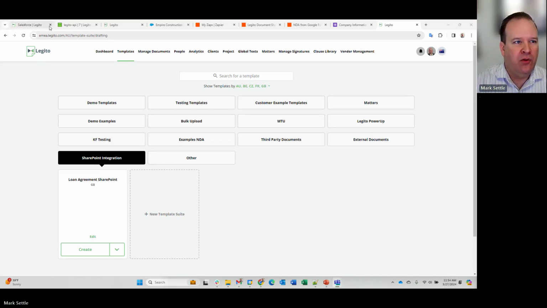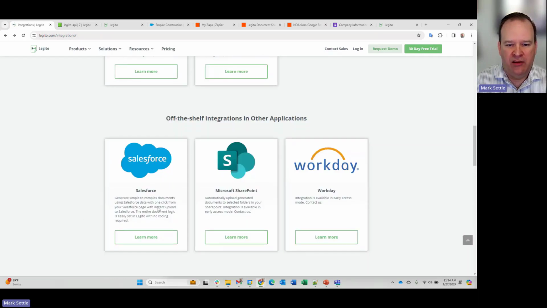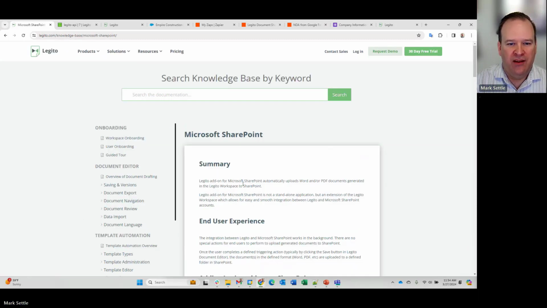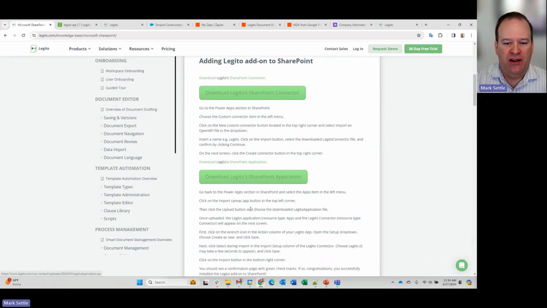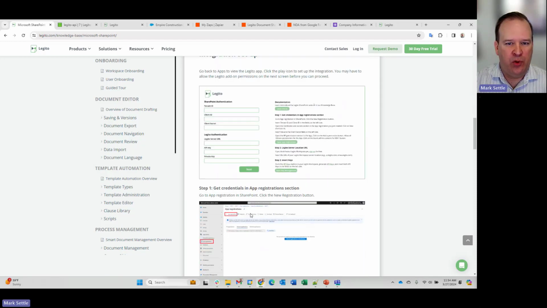So what I will do is I'll actually come back to our integrations page. And if you go into off-the-shelf integrations under Microsoft SharePoint, and this is just open to the public documentation, you can go to the integrations page and take a look at this, but this will actually walk through how to connect everything and set it up inside of SharePoint.